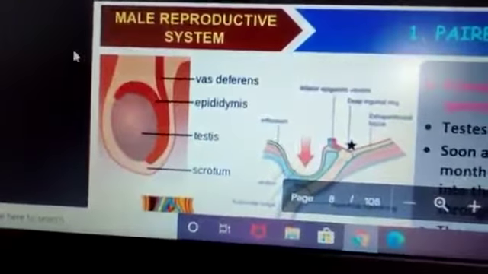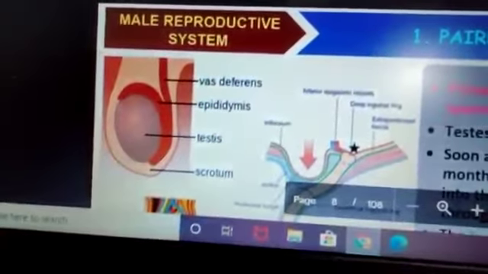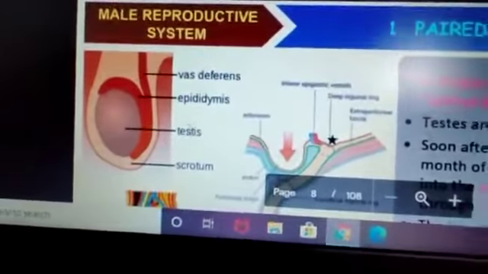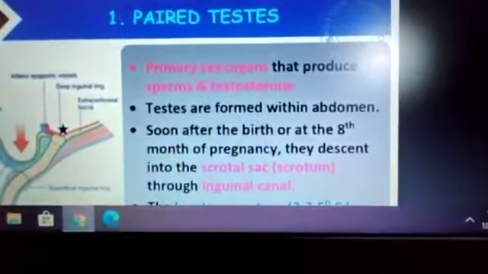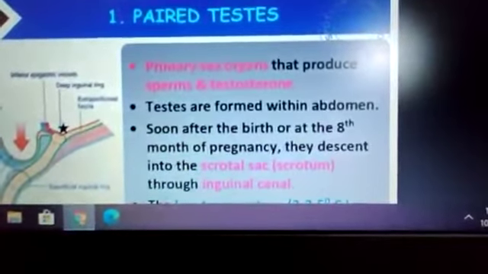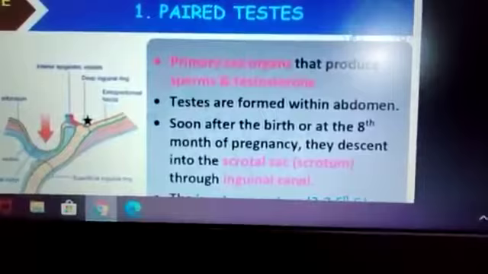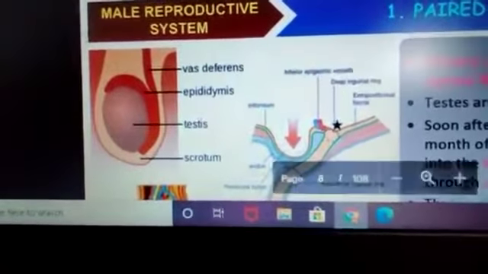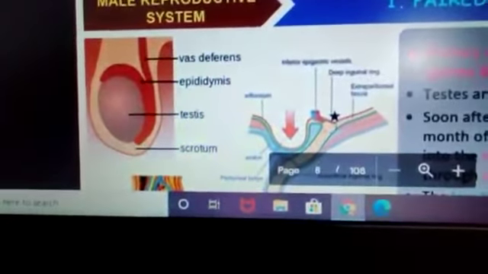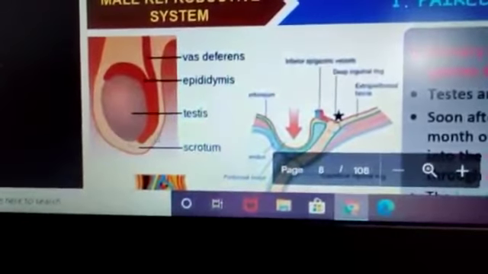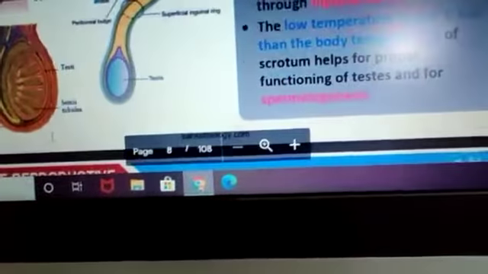You are able to see on this screen a rounded, oval-shaped structure hanging outside the body, that is the testes. Soon after birth, or at the 8th month of pregnancy, they descend into the scrotal sac, termed the scrotum, through the inguinal canal. Now see, this is a testis, which is covered by a thin membrane termed the scrotum. We will study its function one by one. You just have a look.